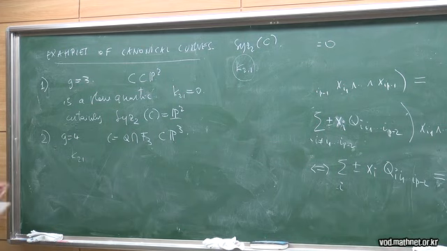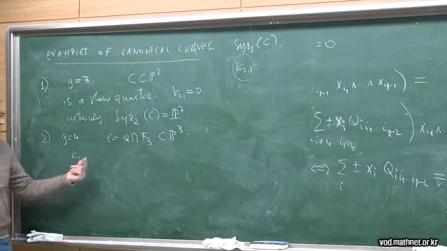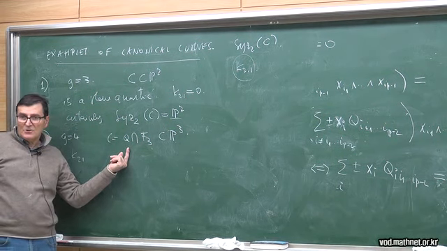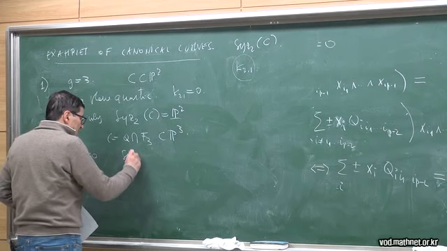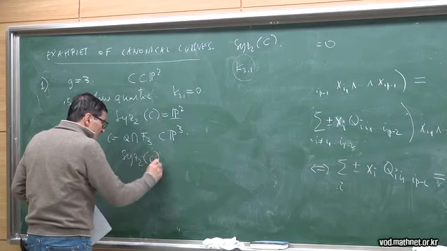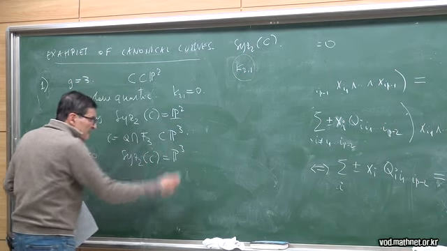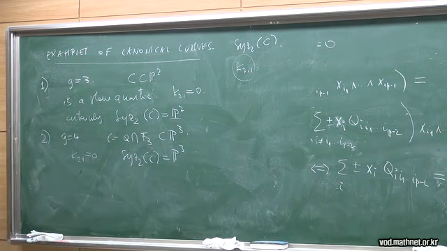K21 should be linear relations among the quadrics. But if there is only one quadric, there are no relations. So this is 0 again. And so seeds 2 of C is the whole of P3. Okay. Now let's go to the next case.